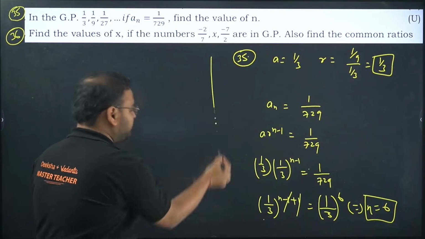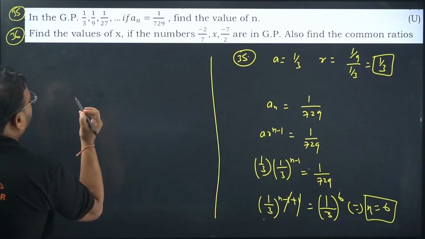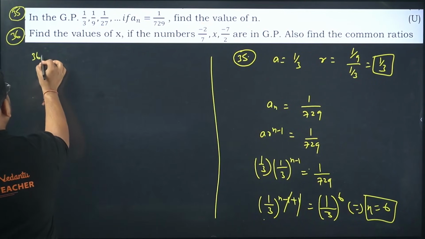Simple one. Yeah. 2 or 3 marker. Of course the questions will be simple only. Very few will be difficult in nature. 36.